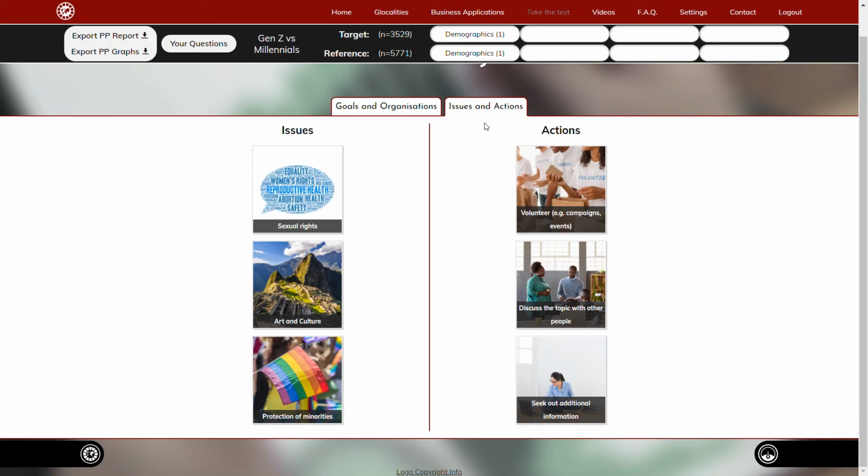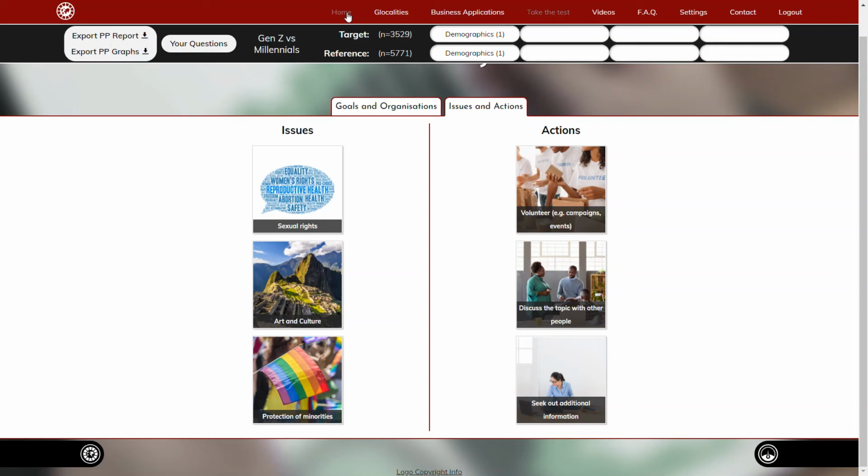If you look at the issues that they're concerned about, sexual rights, art and culture, and protection of minorities are also more likely to be important to Generation Z than to millennials. And they're also more likely to be volunteering, discuss the topic with other people, or seek additional information to learn more about the issues that they care about.